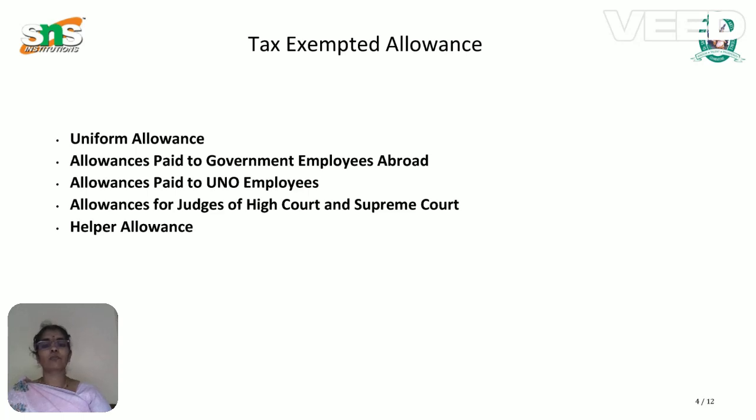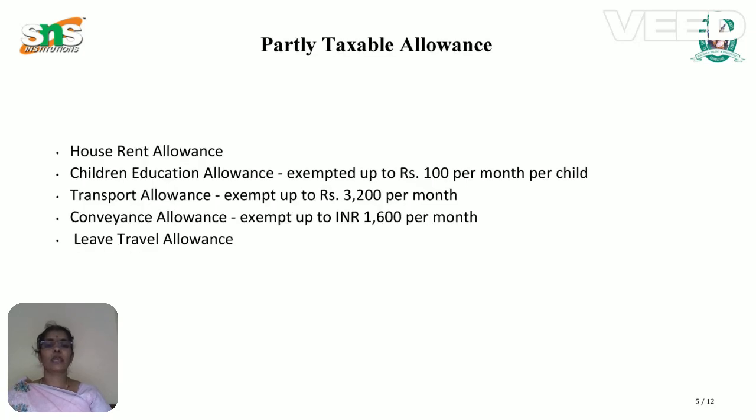Then allowances paid to UNO employees. Next, allowances for judges working under the High Court and Supreme Court. Then helper allowance. These are a few examples of exempted allowances.